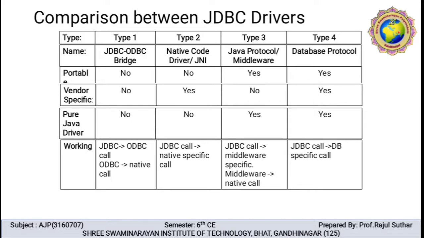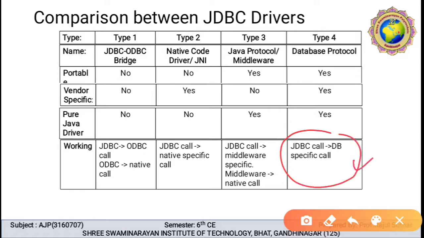In the type 3 driver, JDBC call, middleware specific, it uses the middleware native call. While in type 4, this is the JDBC call and DBMS specific calls, no intermediate is used. So this one is the best. JDBC directly calls the database specific calls.